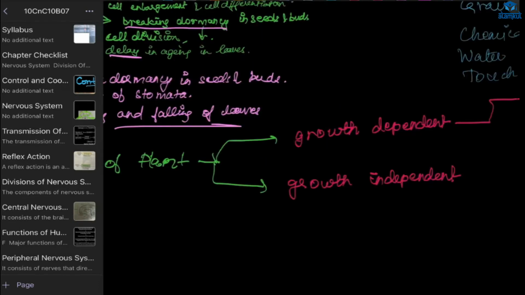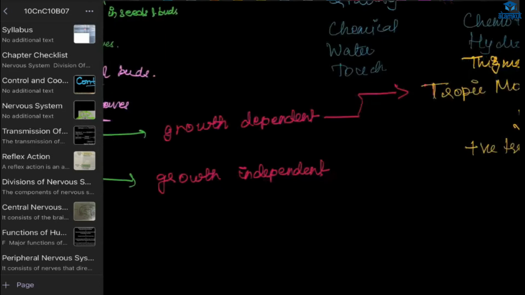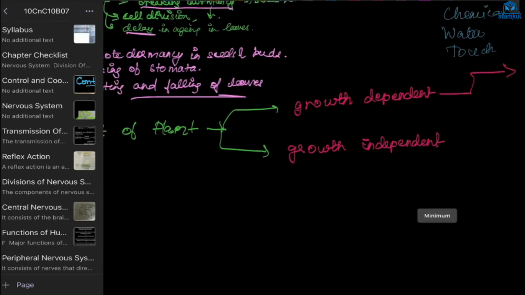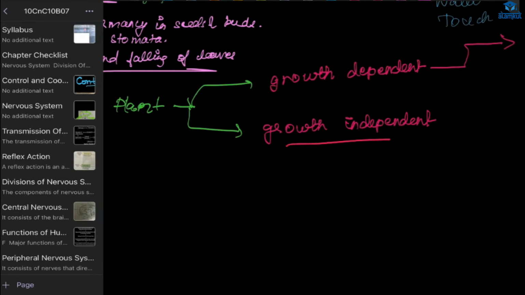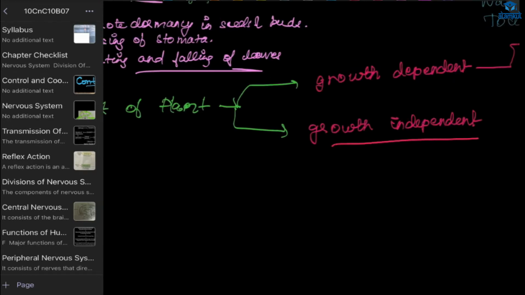Okay, so we have talked about the growth dependent movement in plants. Next, we'll talk about the growth independent movement. It is also known as what? Can anyone say? It is also known as nasties. The movement of a plant part in response to an external stimulus in which the direction of response is not determined by the direction of the stimulus is called nastic movement. So it is not directional movement.